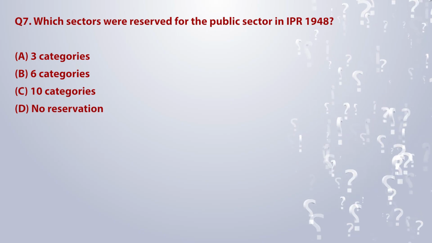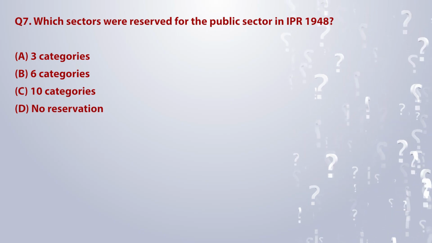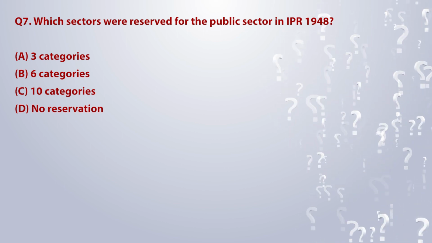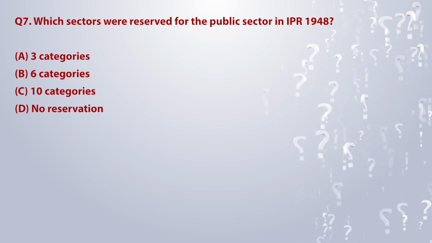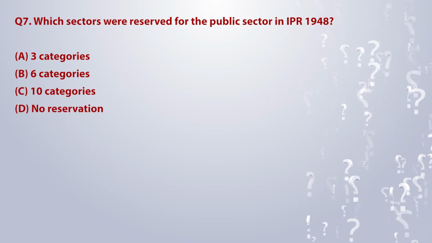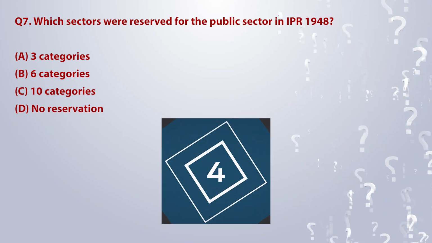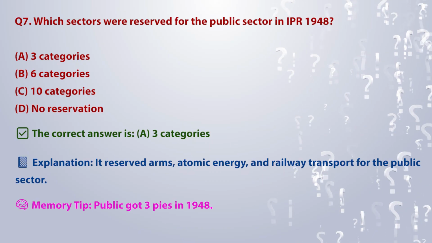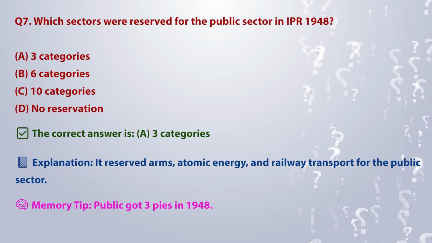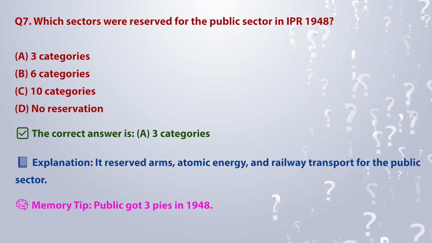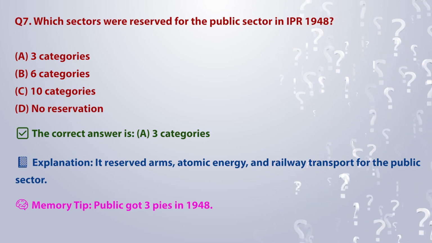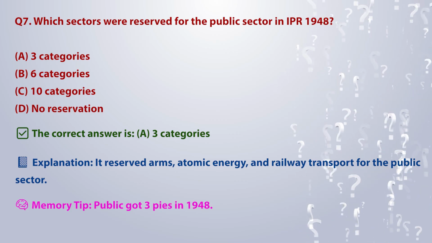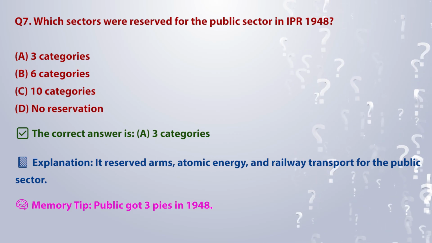Which sectors were reserved for the public sector in IPR 1948? A. 3 categories. B. 6 categories. C. 10 categories. D. No reservation. The correct answer is A. 3 categories. Explanation: it reserved arms, atomic energy, and railway transport for the public sector. Memory tip: public got 3 pies in 1948.